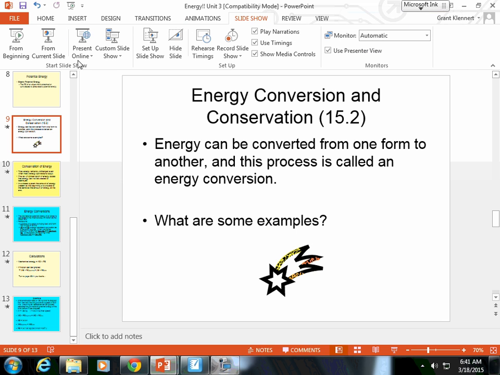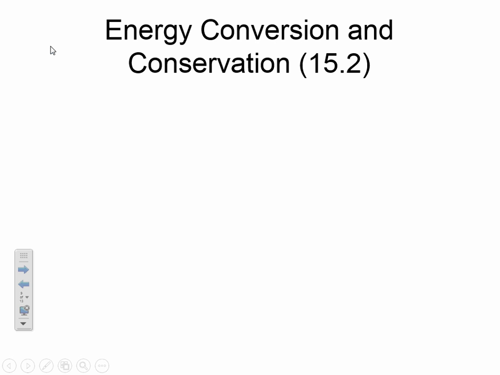All right, section 15.2. We're going to talk about energy and how it's converted from one form to another. Can energy be converted from one form to another? Absolutely. Think about that. If you're sitting on top of a hill and not moving, you have a lot of potential energy. What would happen once somebody pushes you down the hill when you're sledding? You start moving really fast. So a lot of your potential energy is converted into kinetic energy.